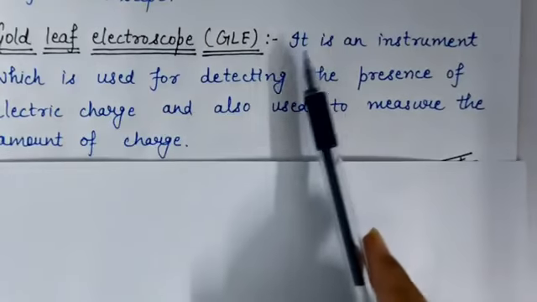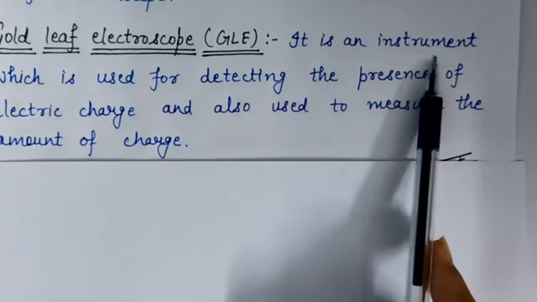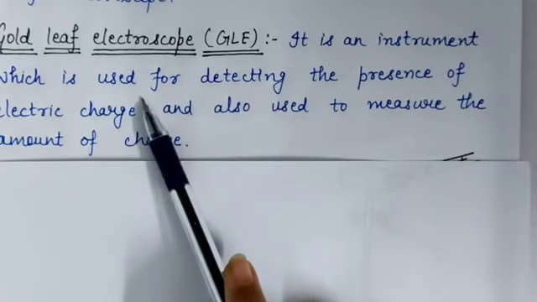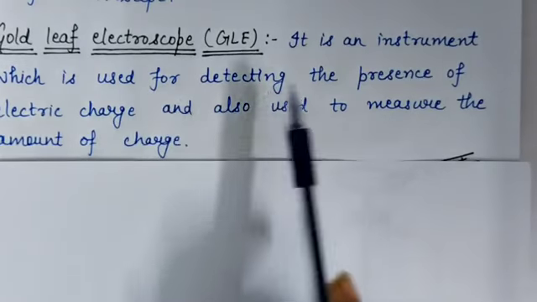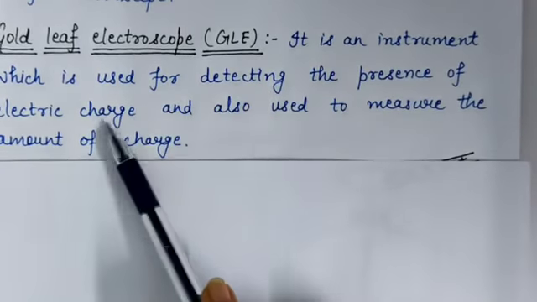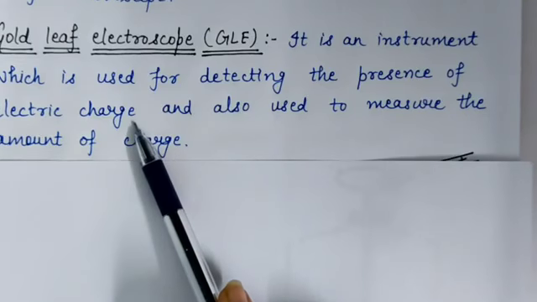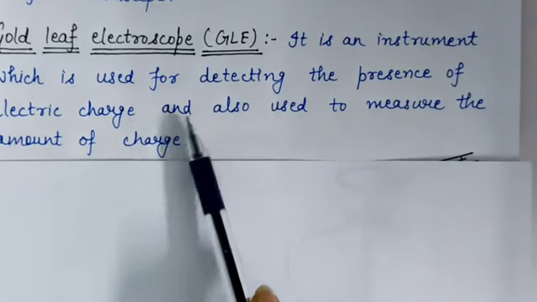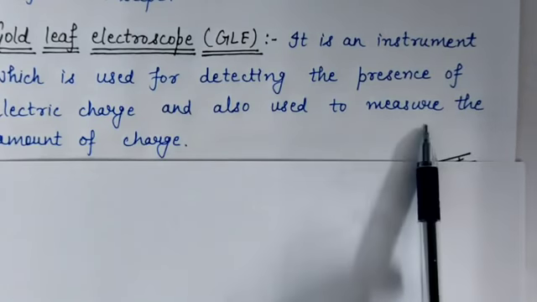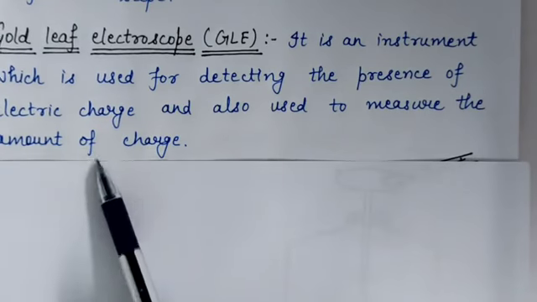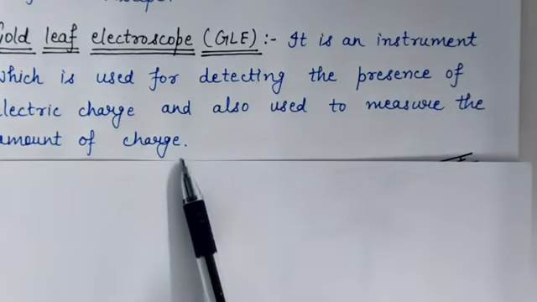So students, it is an instrument which is used for detecting the presence of electric charge, that whether the charge is present or not, and also used to measure the amount of charge, that how much charge is present.